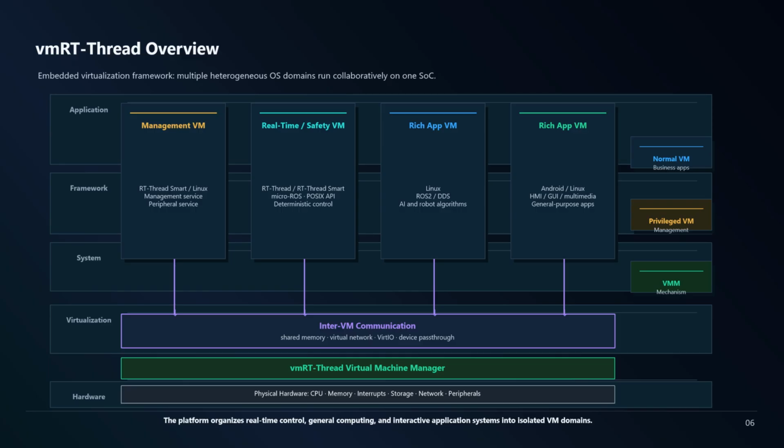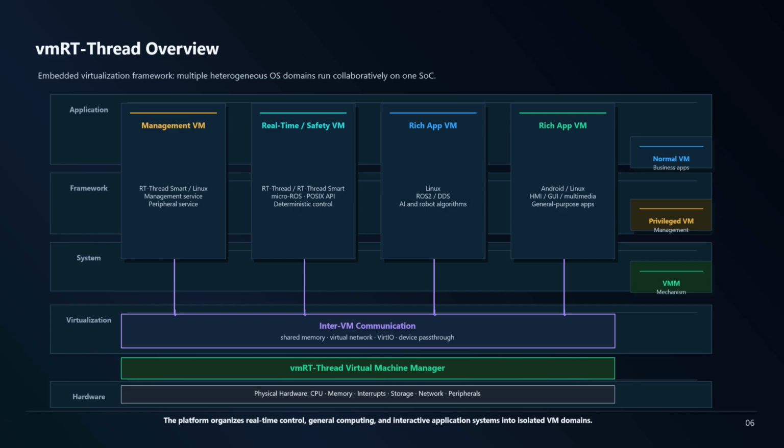The second type is the real-time or safety VM, which is usually a normal VM running RT-Thread or RT-Thread Smart. It provides services through RT-Thread APIs, microROS, or POSIX interfaces. Its characteristics are strong real-time capability, low latency control, and suitability for safety-critical or control-oriented tasks. Core control logic in industrial control or automotive electronics is usually placed in this type of VM.